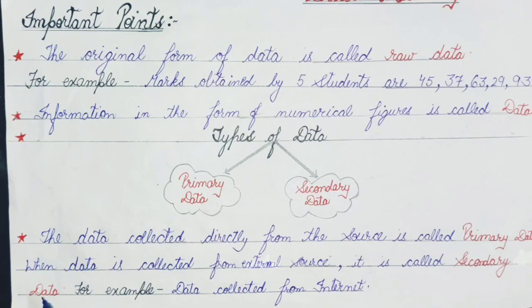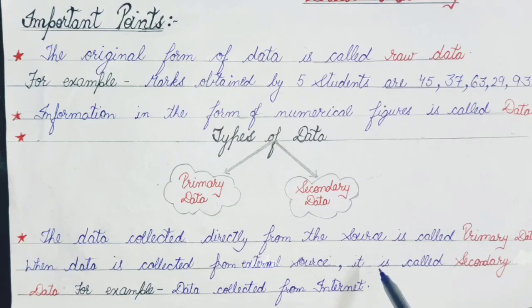Let us take one more example of secondary data. Suppose your English teacher has given you homework to write an essay on pollution. Let us take any topic. What will you do?